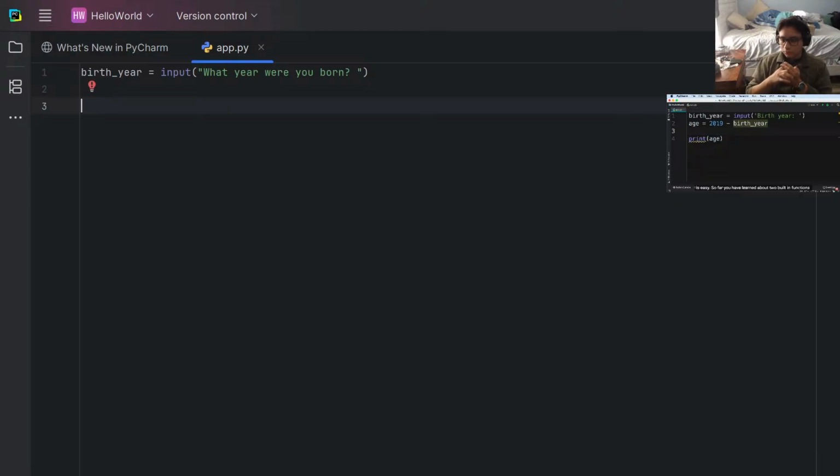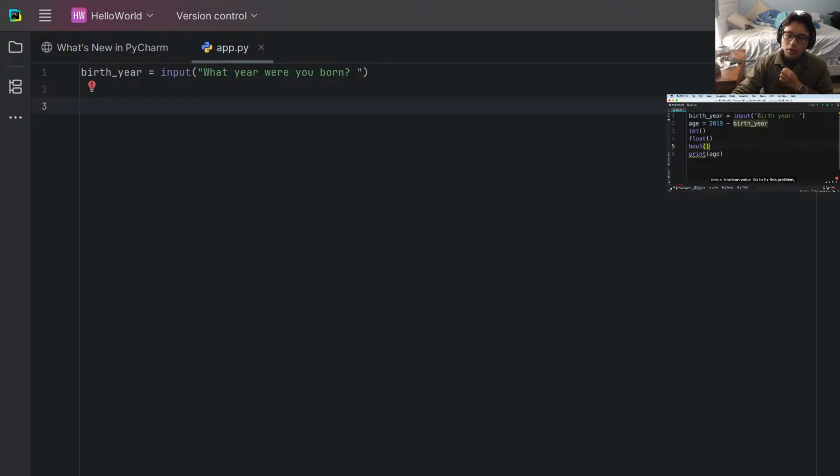So far you have learned about 2 built-in functions. One is print, the other is input. We have a few more functions for converting values into different types. So we have int for converting a string into an integer. We also have float for converting a string into a float, or a number with a decimal point. And we also have bool for converting a string into a Boolean value.